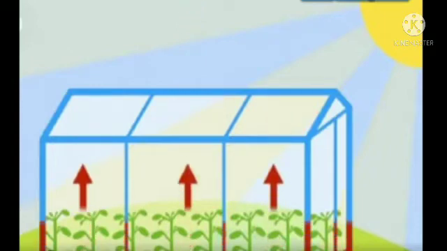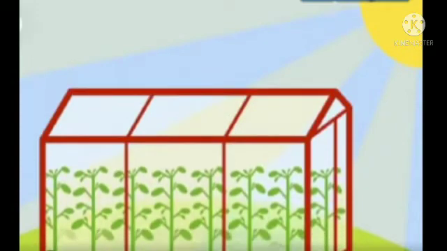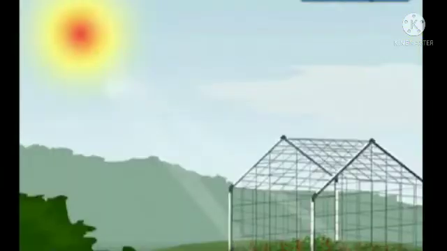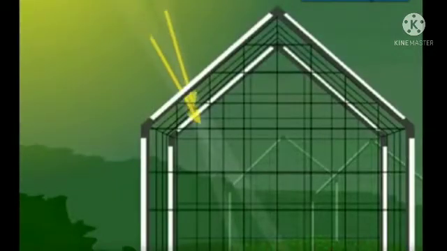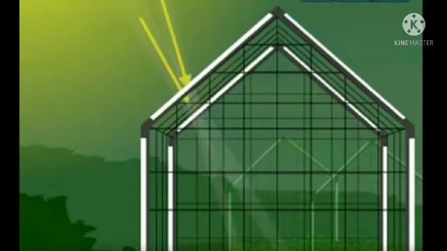Glass panels allow sun rays and heat to pass through the glass house. The heat that enters the glass house cannot escape because the glass panels send back the heat to the inside of the glass house. This makes the glass house warmer than the outside environment. This is called greenhouse effect. In the similar way, you can observe that the car parked in the sun with all doors and windows closed gets heated up. This is also because of greenhouse effect.